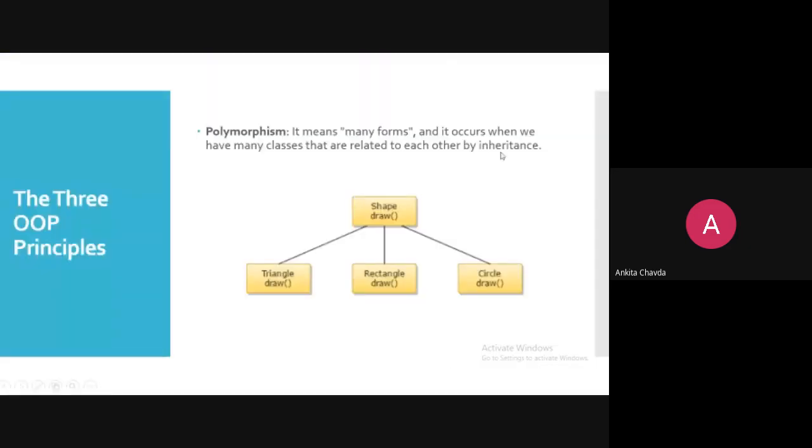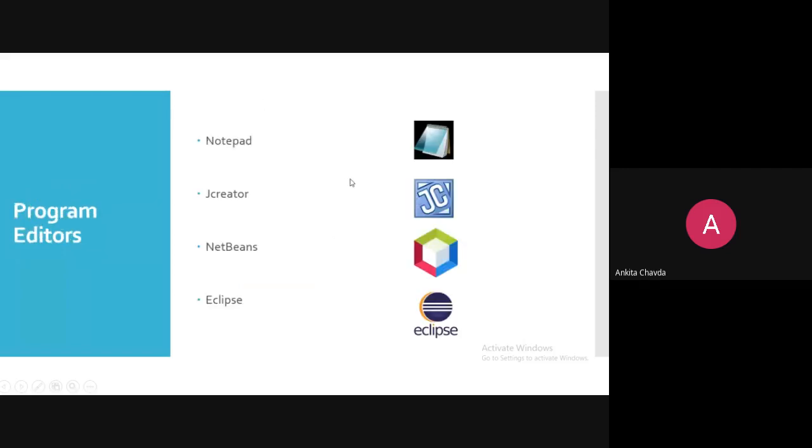So here you are having one method only, draw, but it will behave differently in different classes, because every class is having its own code in it. So it occurs when we have many classes and they are related by inheritance. Then and only then runtime polymorphism will be achieved.